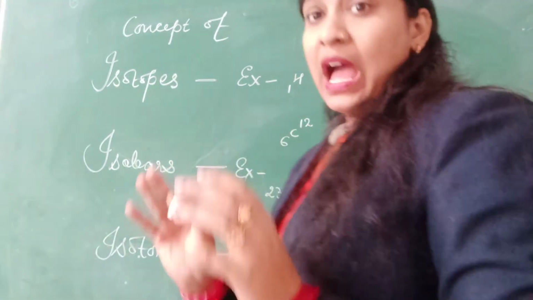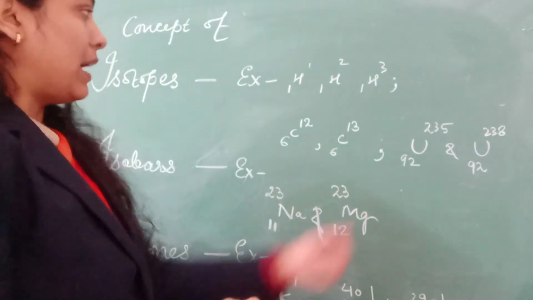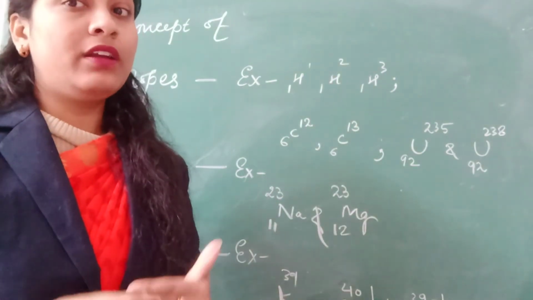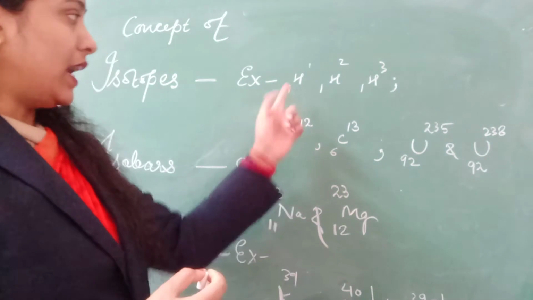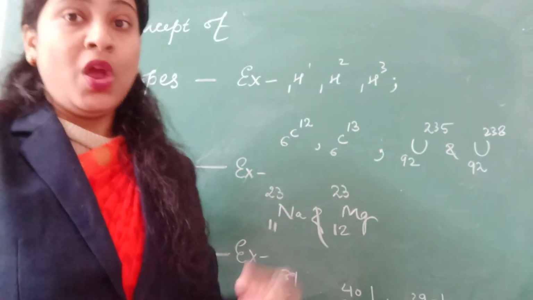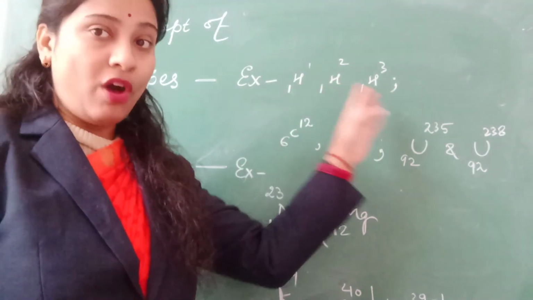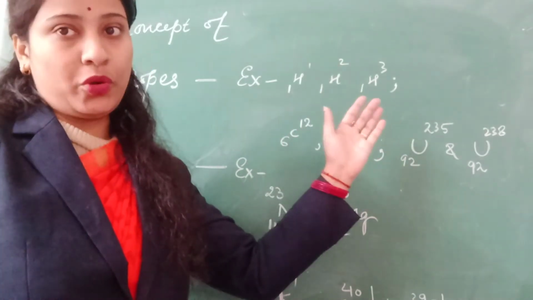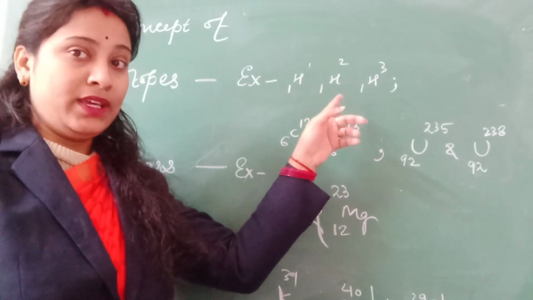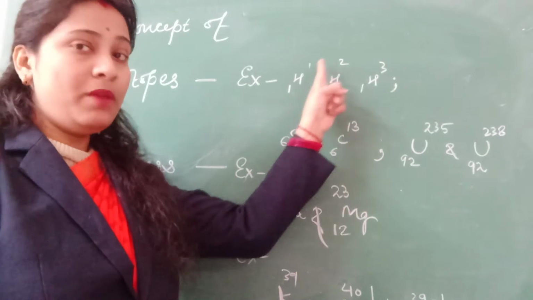Basically, isotopes are the atoms of the same element. For example, we have hydrogen as the element and we have its different forms of atom. That is, protium, deuterium and tritium are the different forms of atom of the same element, hydrogen. So what is an isotope? It is the atom of the same element, but with same atomic number and different mass number.